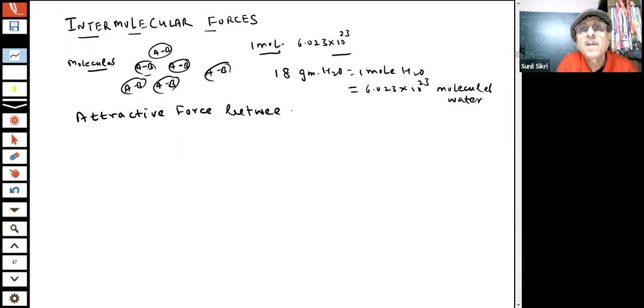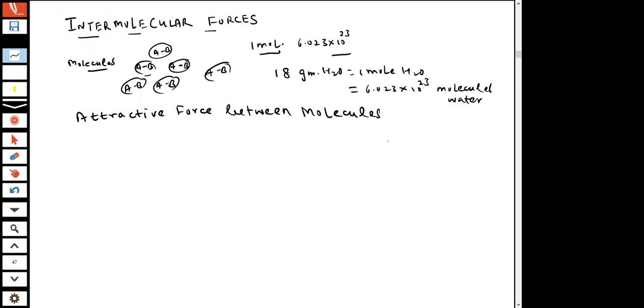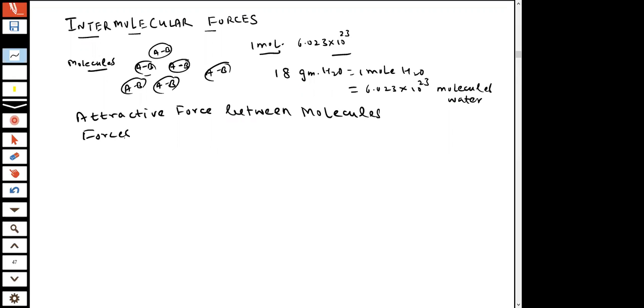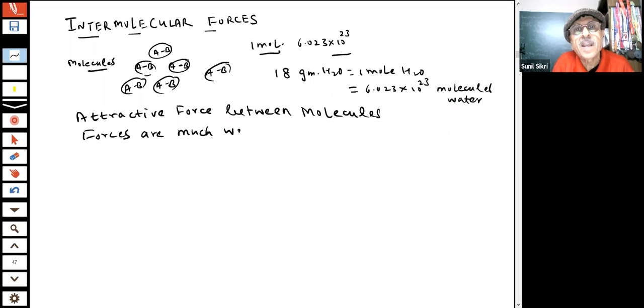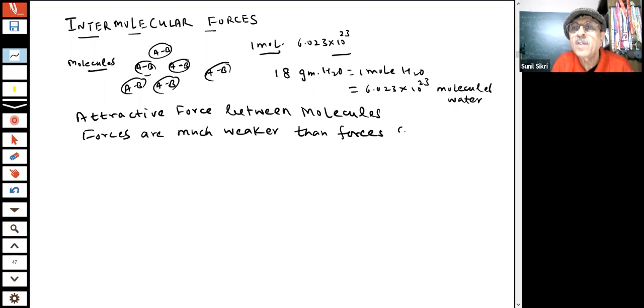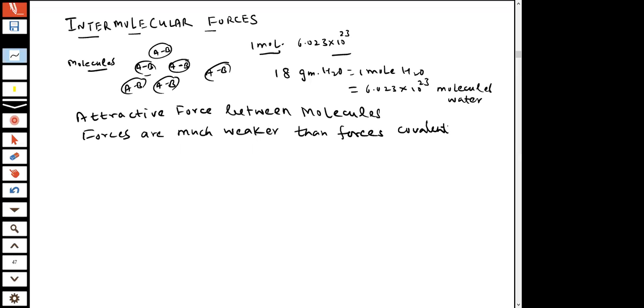Between molecules, different molecules. Take any gas also, there is some force between the molecules. So there are attractive forces between the molecules, but these forces are much weaker than the forces you found in covalent and ionic bonds.